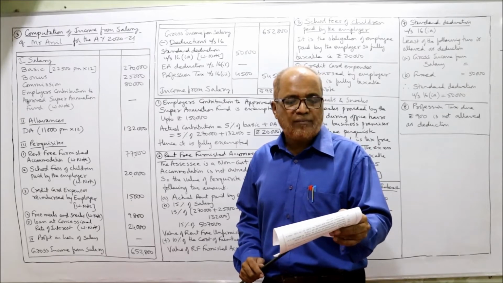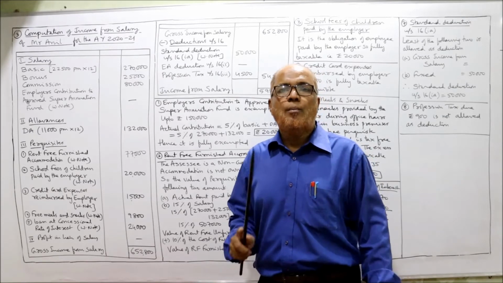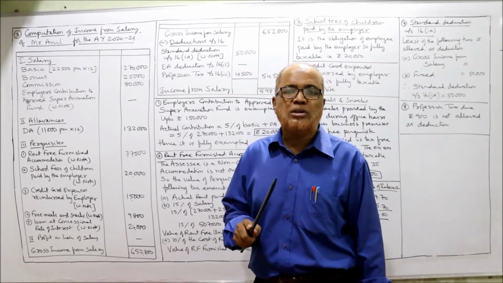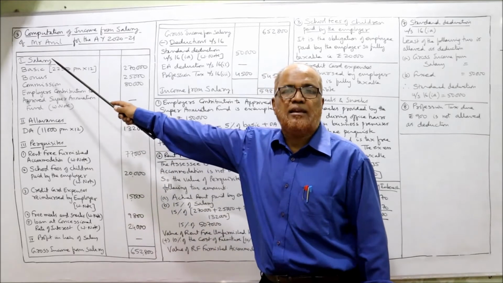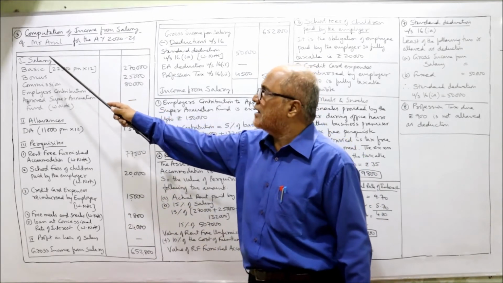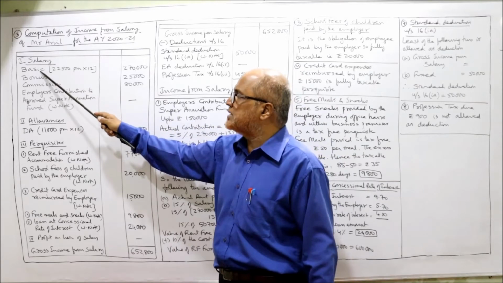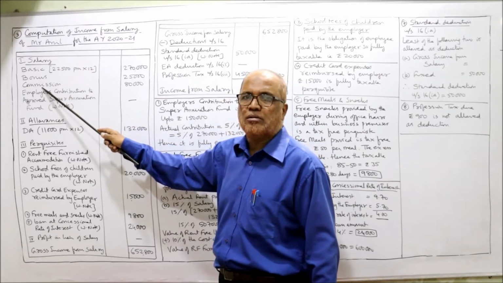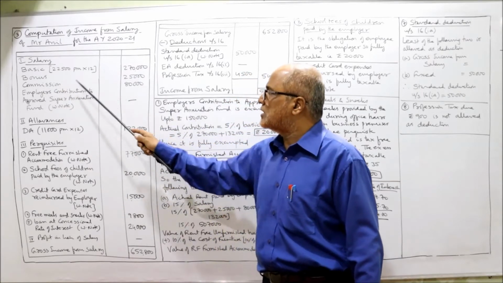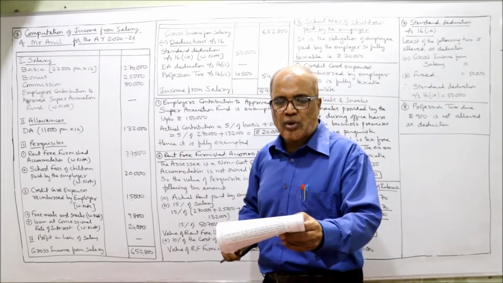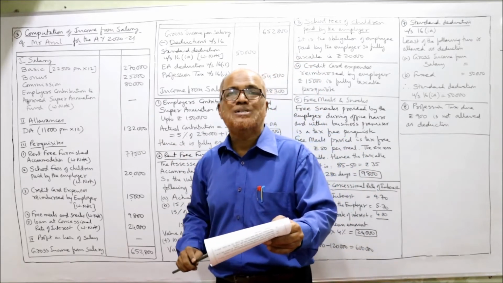Then bonus 25,000, commission 80,000. Bonus and commission both will be taken under the head salary. So under that salary we have taken basic, bonus, commission. So bonus 25,000, commission 80,000. Next comes the employer provides the following perquisites.